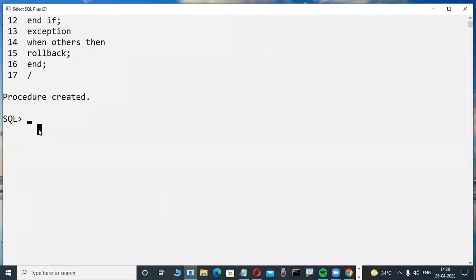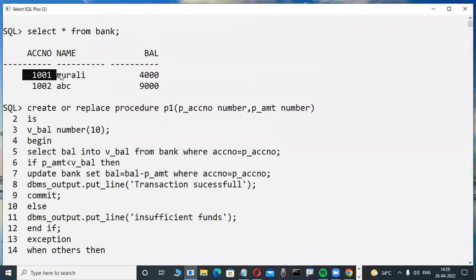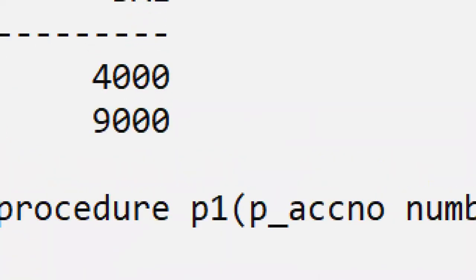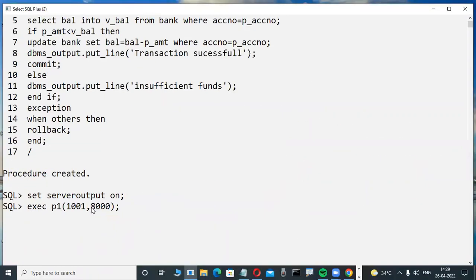Now check it out. I try to execute this one. Don't write it, just observe for one minute. Here this is an ATM card. My account number is 1001. I try to withdraw 8,000 rupees, for example. This is impossible. Why? Because my balance is only 4,000 rupees, but I try to withdraw 8,000 rupees.